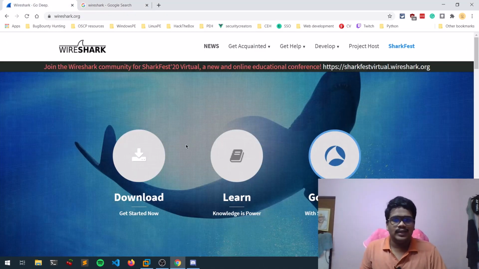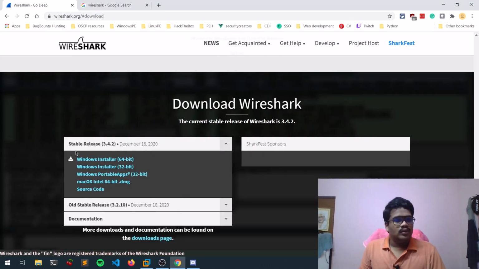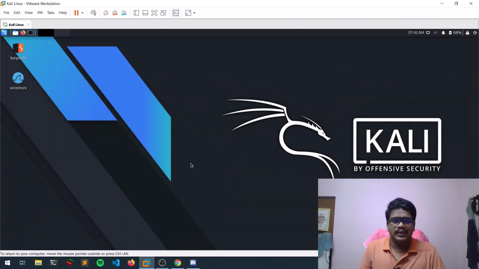So this is Wireshark guys. It is available for almost all the platforms out there, and now I'll be showing you on my Linux. If you're using any hacking distribution, whether it could be Kali Linux or Parrot OS or anything else, it's pre-built and available.